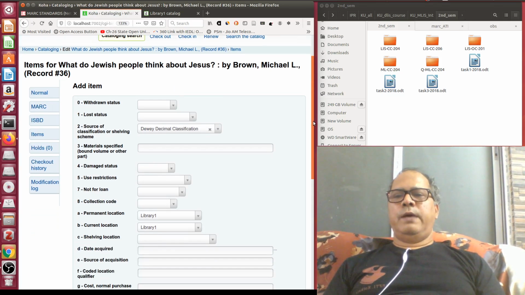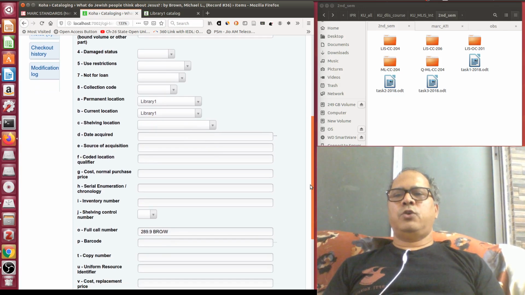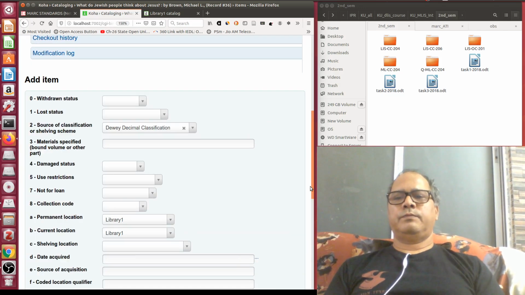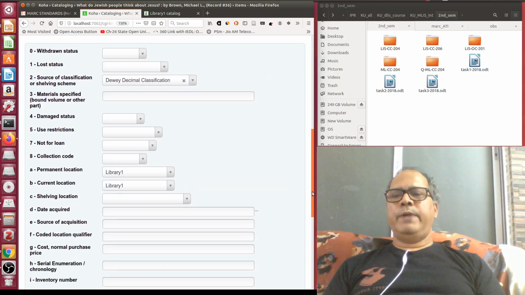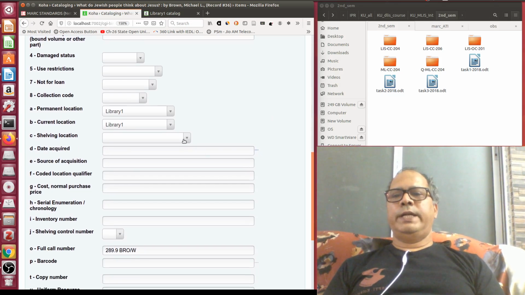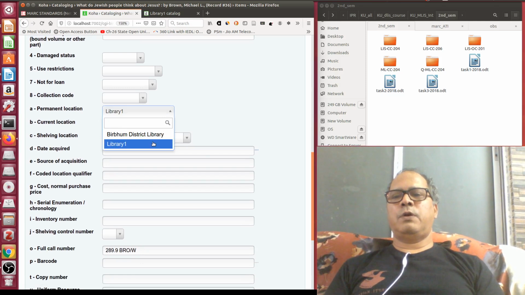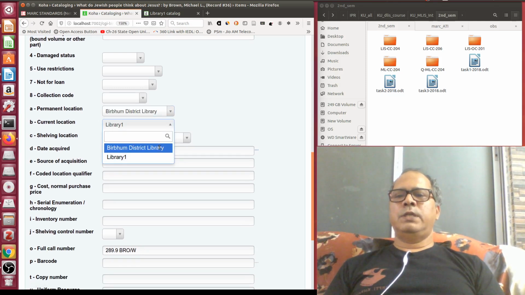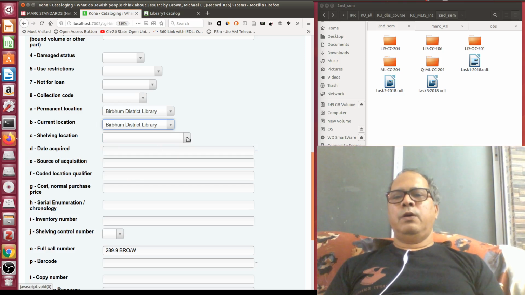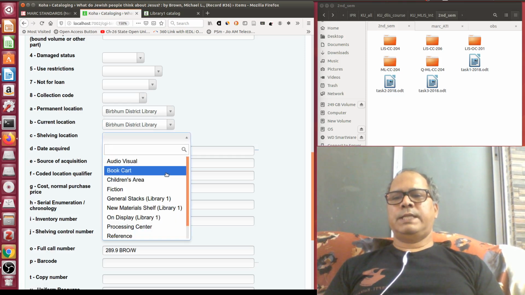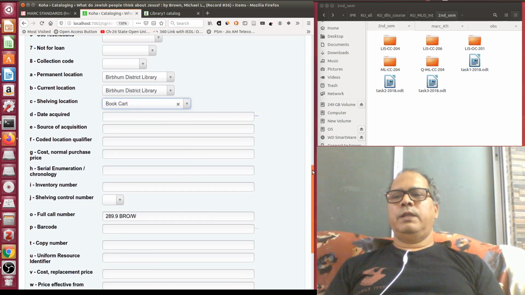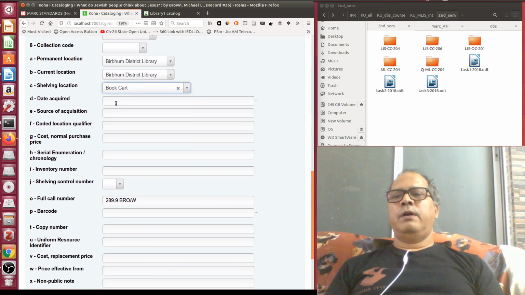So here you see I am adding the information related to the first copy. Say in which library it is available. I have defined my library as library 1. So suppose it is available in Birbhum District Library. So current location is also Birbhum District Library. Where it is shelved, suppose it is shelved in book cart. Then date of acquire, I am clicking, it can take the current date.